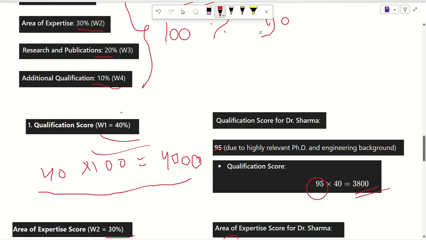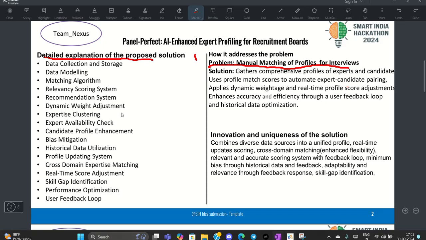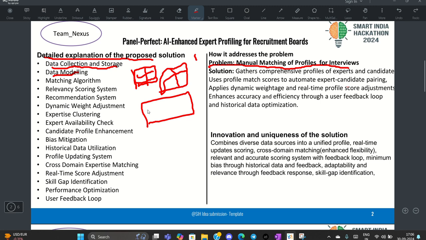Now let's understand this in PowerPoint. First of all, we will be collecting data of both experts and candidates. As I told earlier, both will be applying on our portal. After that, we will be doing data modeling. In data modeling, we will be creating tables utilizing structured query language and a MySQL database, and similarly for the non-relational database, for example, from research papers, we will be collecting keywords of the research area.